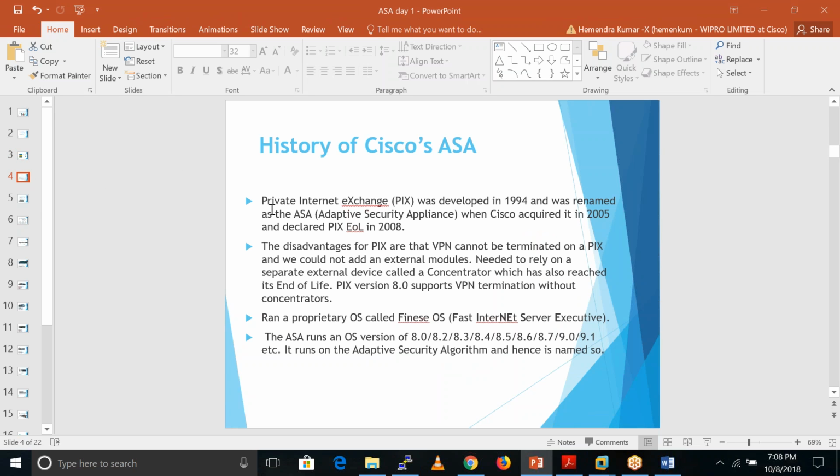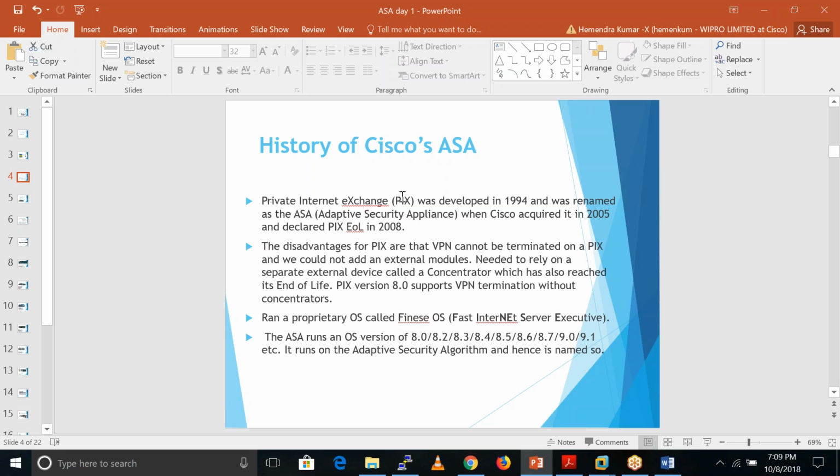So this is the history of this firewall. Cisco first launched the PIX firewall. The PIX firewall was only able to do routing, ACL and NAT, three things. Other things are also available, like it is able to do HA, like failover, but I am just taking a few things only here. So by using PIX, we can't do the VPN.